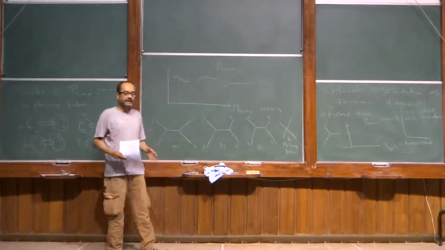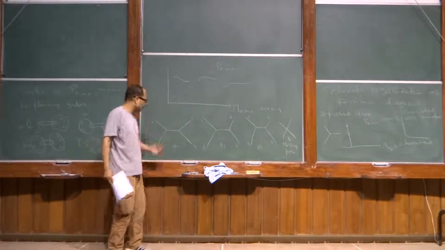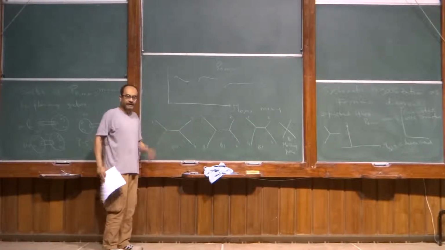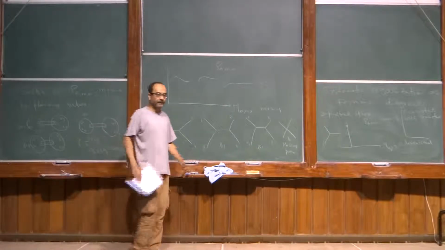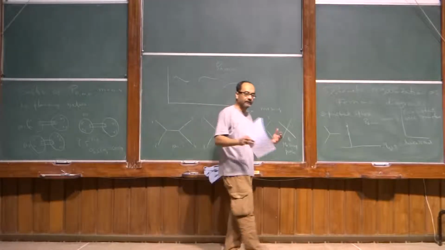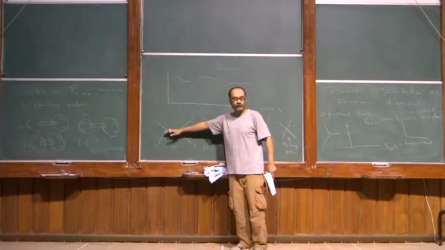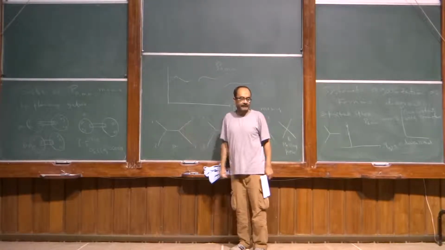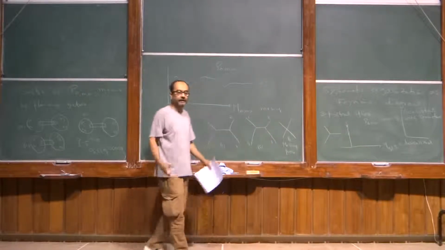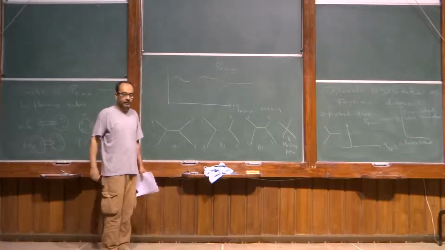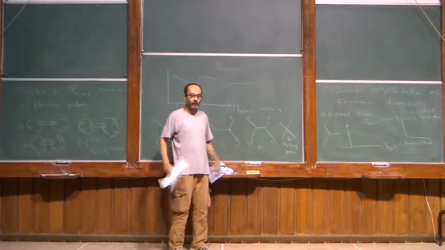But as long as you choose your vertices appropriately, this infinite sum is exponentially suppressed because there is a hidden e to the minus s naught times the dimension at the vertices, for some large parameter s naught that you can take to be arbitrarily large. So you can ensure that even though you have to do an infinite sum, that sum is convergent. In fact, it falls off very fast and you typically need only a few terms. So this way, you can make this amplitude completely well defined. If you want to put it on a computer, you put it on a computer.